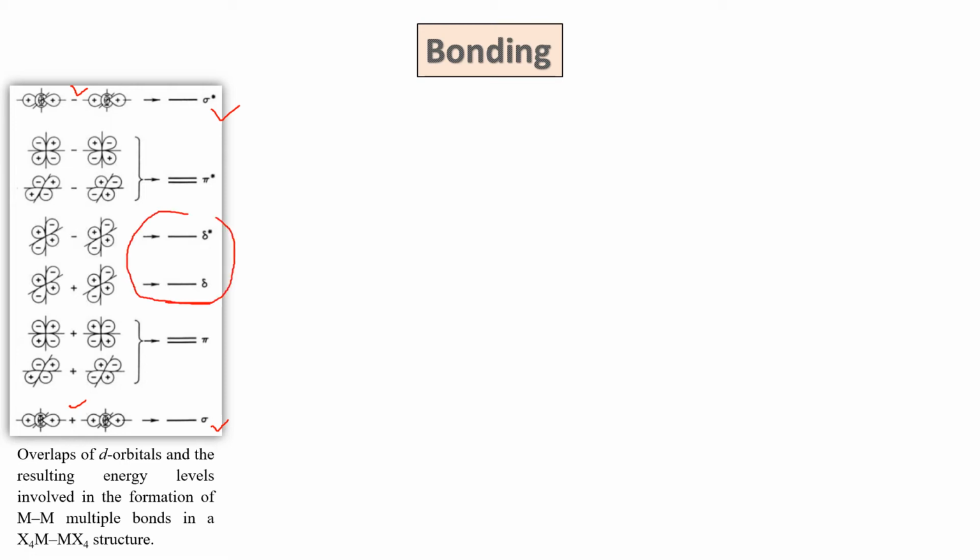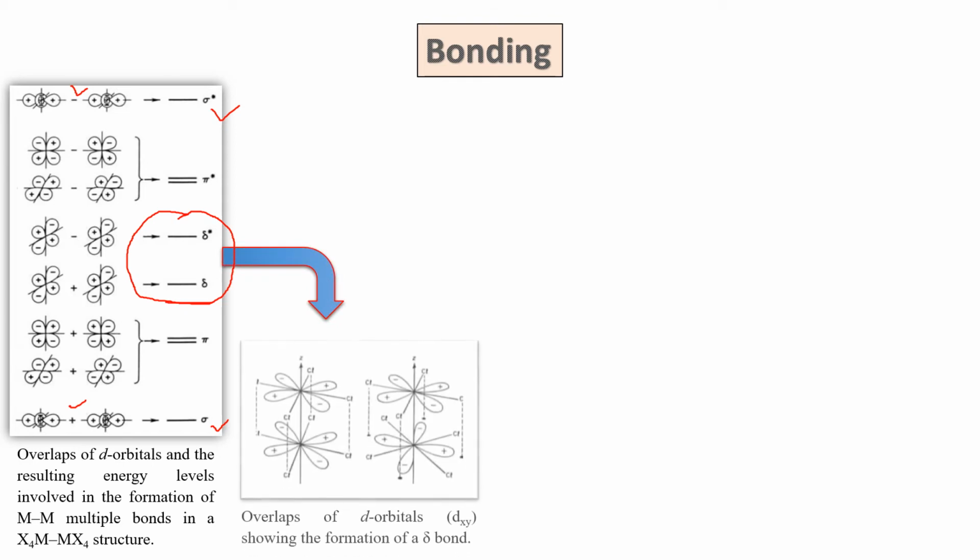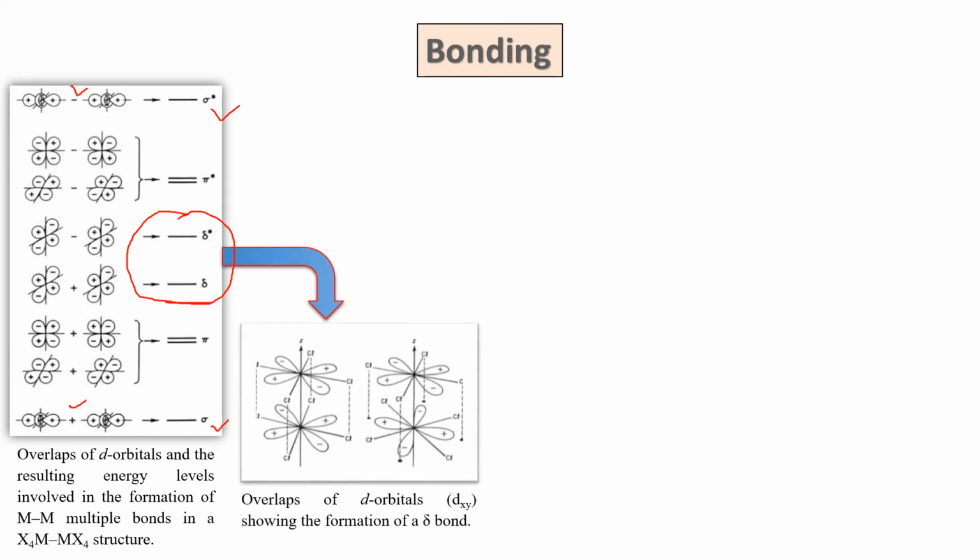Let's come to this delta part, because this is a new one. We already studied sigma and sigma star, pi and pi star. Let's come to delta and delta star. How is this bond formed? Let's look here. When the two dxy orbitals are in the eclipsed configuration, there is formation of delta, and when they are in the staggered configuration, there is formation of delta star.